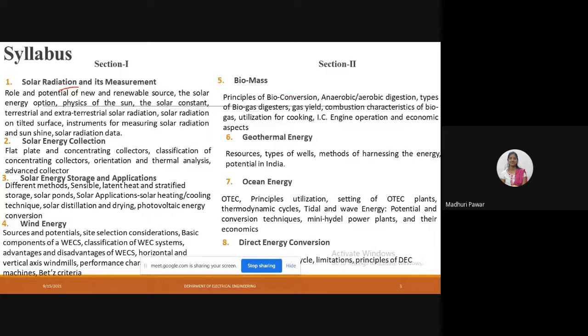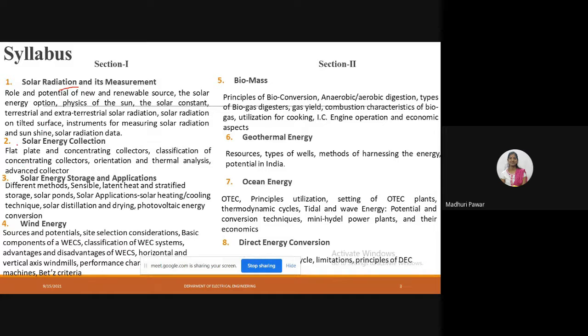Then, solar radiation. After studying this topic, you will be able to understand the role and potential of renewable sources. That means how important renewable energy sources are for our daily life, and you can analyze different instruments for measurement of solar radiations, or learn what the equipment for solar radiation measurement is, etc.